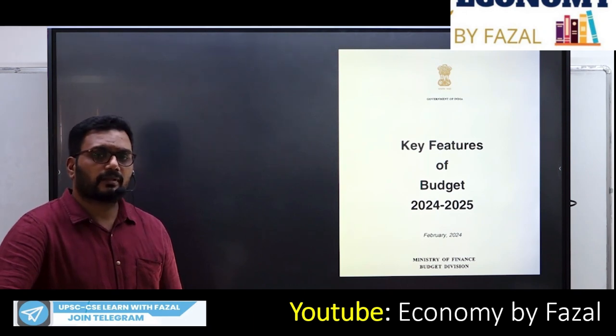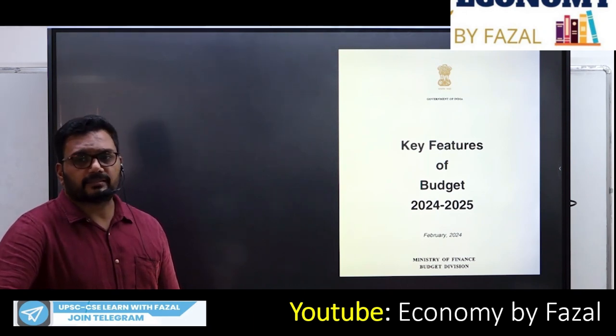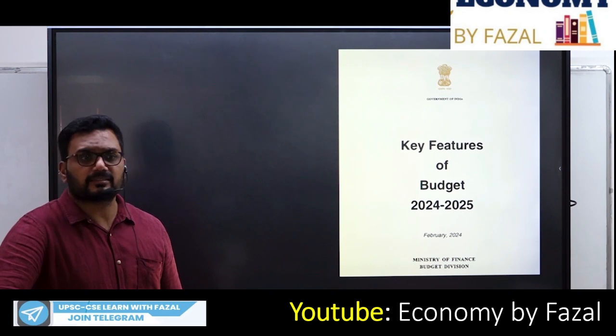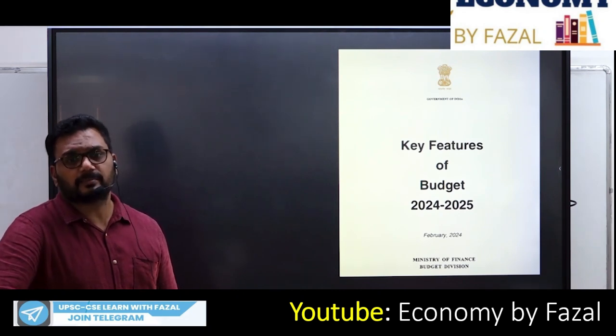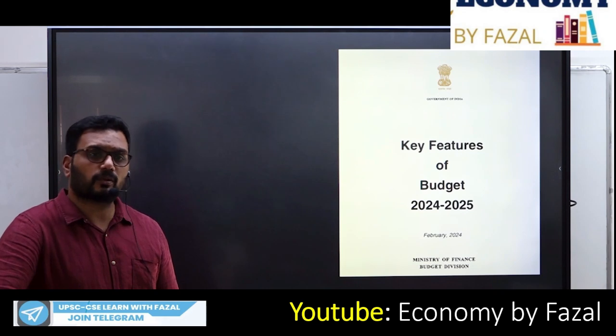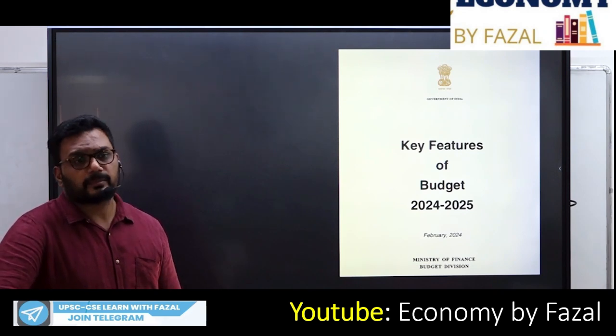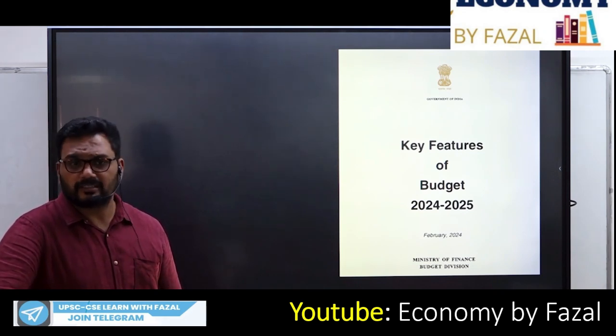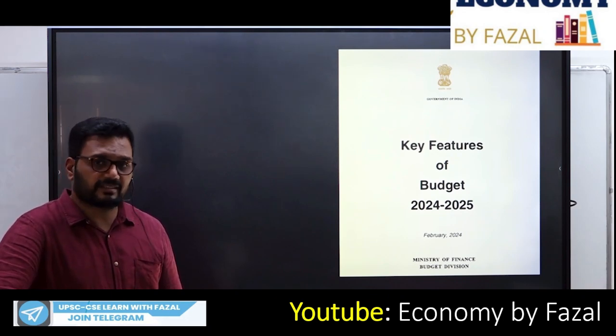Every year the government presents the regular budget, but this year as the government is going for the elections, there is a lot of chance for them to present the interim budget. Interim budget is presented by the outgoing government. They'll present the budget and they will go away. They'll go for the elections. They'll come back. If they want to make any changes, they will make them.